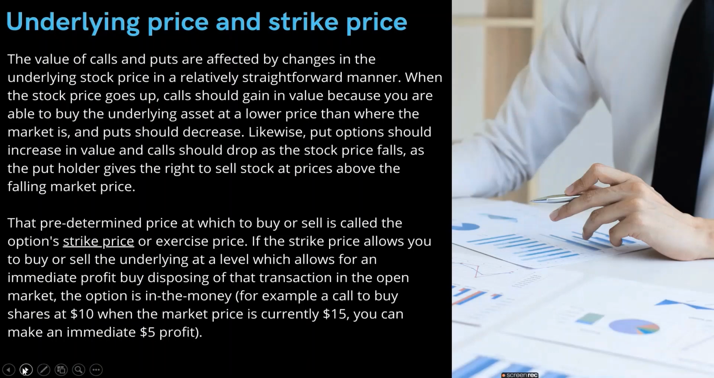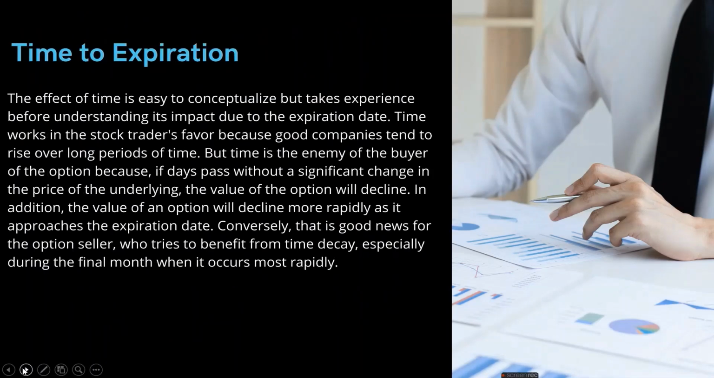It is exactly the opposite. The predetermined price at which we buy or sell is the option strike price, and the strike price allows us to buy or sell the underlying asset at a level which allows for an immediate profit for us. Then the option is in the money, so that is the profit we are making. That is the first factor affecting the option pricing.